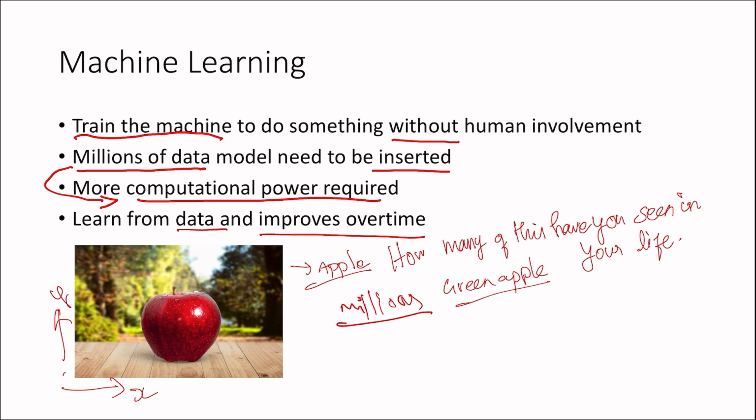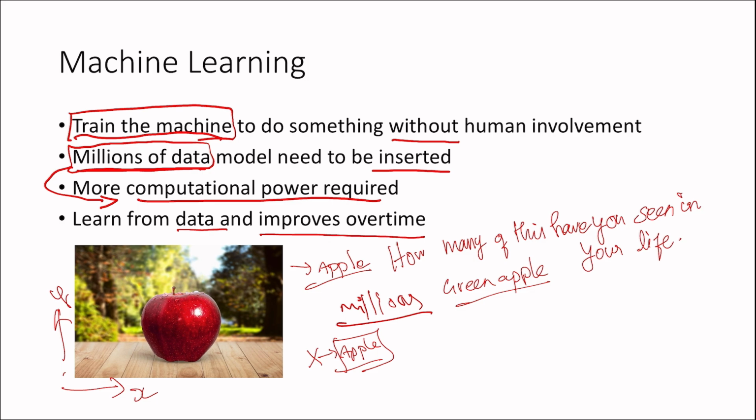Even if there is another dimension of the apple, like a top view, if you give it, it will tell you this is not an apple. So that's why I mentioned millions of data. Millions of data is mandatory, as of now, to train the machine. Otherwise it will give you a wrong answer. Mostly we can get a wrong answer as of now.